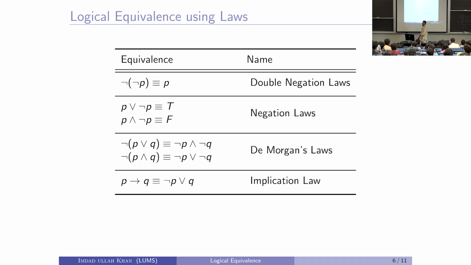P or not P, what is P or not P? That is a tautology. Remember, P or not P is a tautology, it is always true. This is a very shorthand way of saying that for both possible values of P, P or not P is going to be true. Okay? And P and not P is a contradiction. P and not P is equal to F, whatever the value of P is.